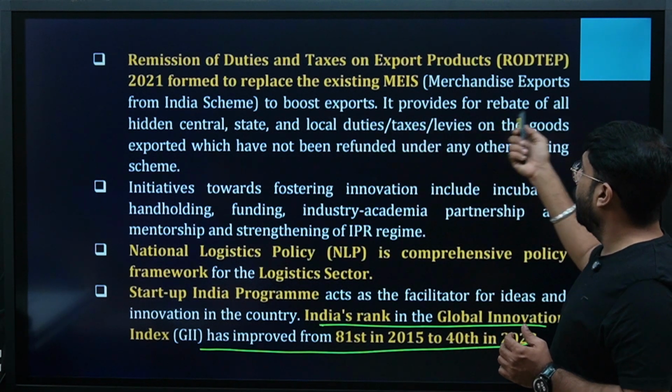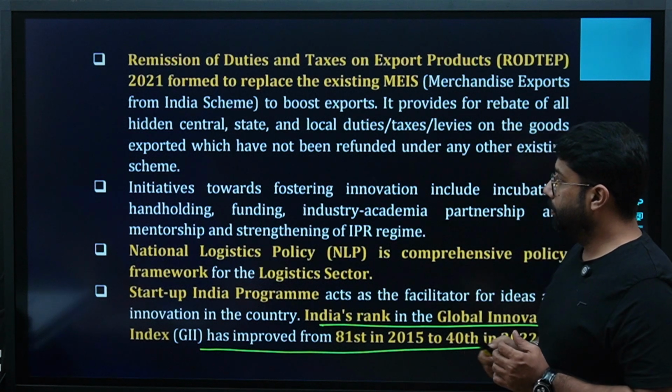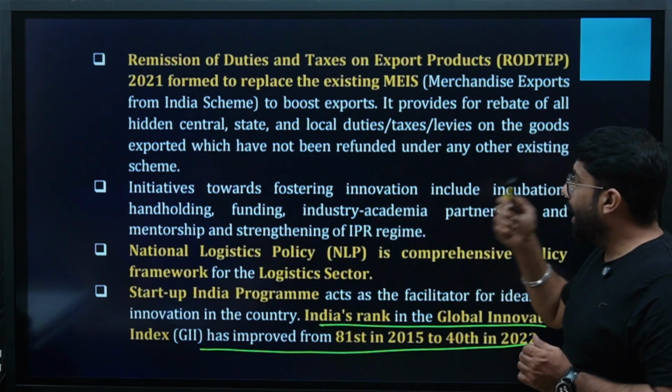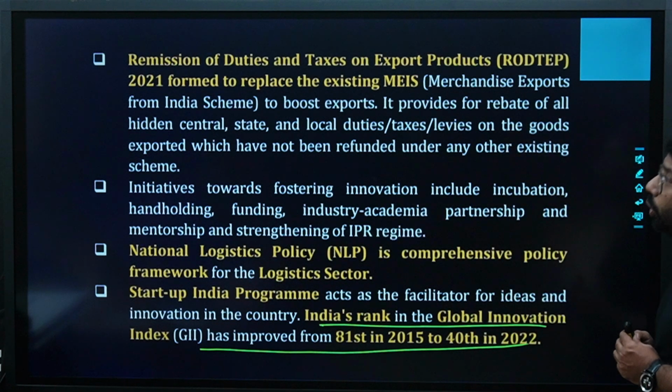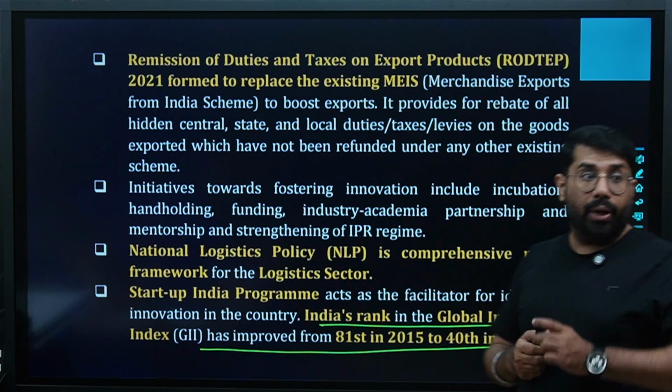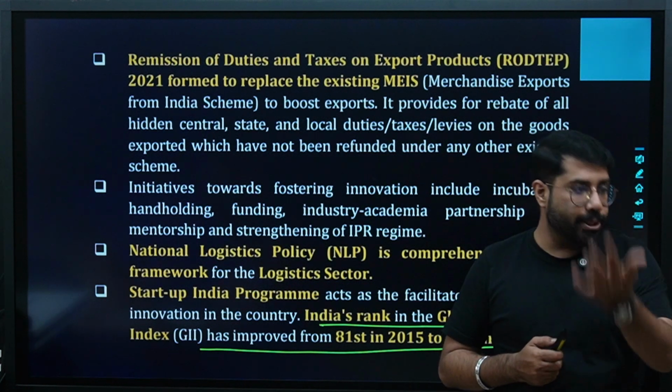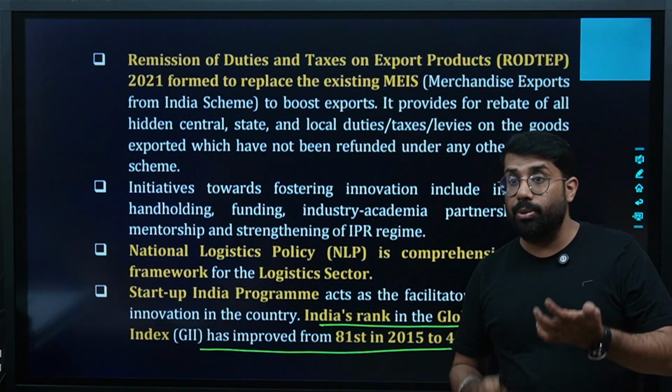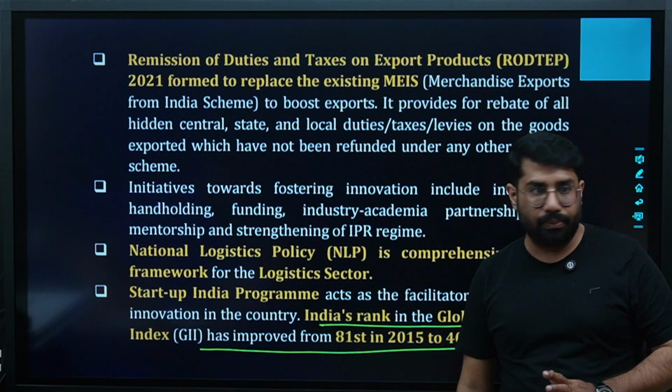It provides for rebate of all hidden central, state, and local duties, taxes, levies on the goods exported which have not been refunded under any other existing scheme. It means it is there to promote exports by giving extra incentives which were not given till now.